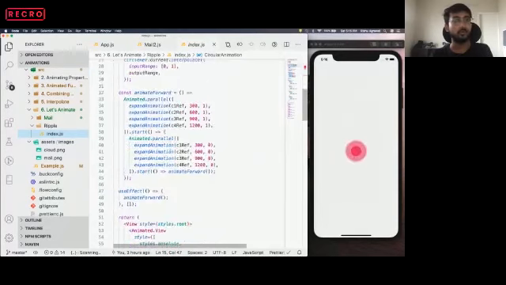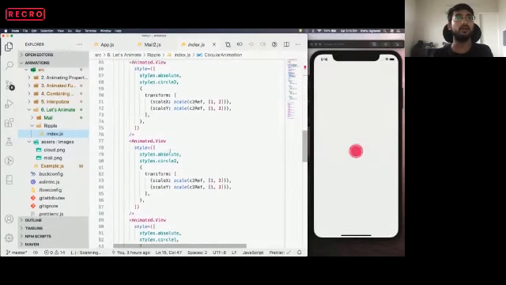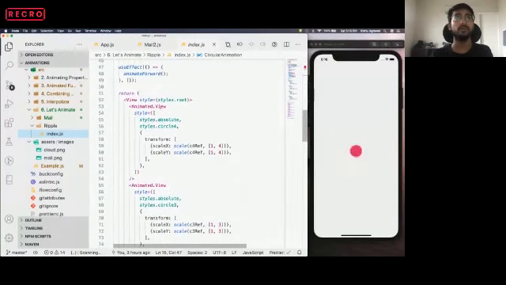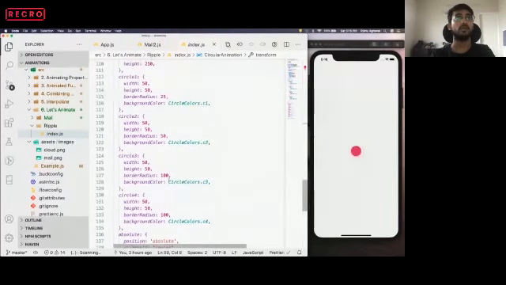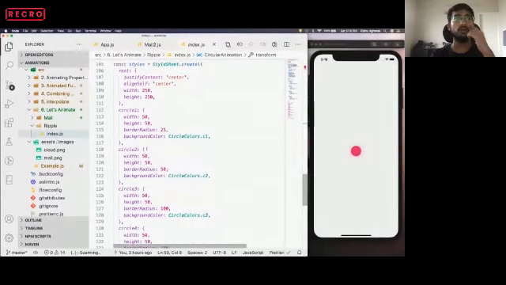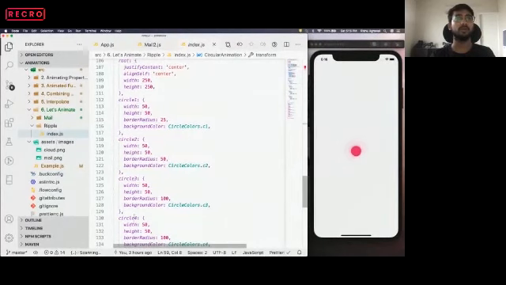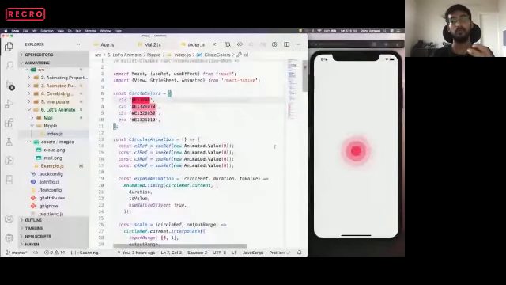We start with creating four different animated views, with a style property of absolute and different circle properties. I'll just quickly walk through the properties. Circle 1, circle 2, circle 3, circle 4 all have a similar width and height, and the background color is different, so that it's clearly visible how it's changing over time.